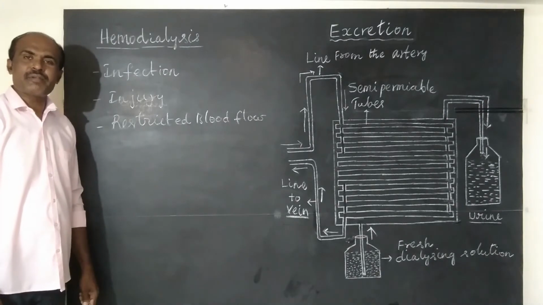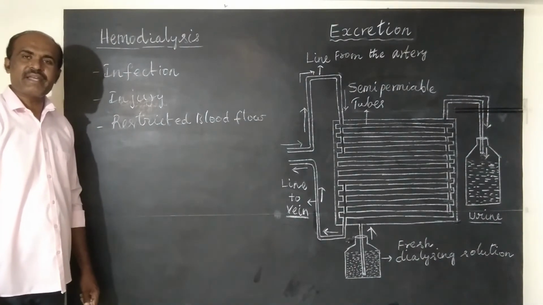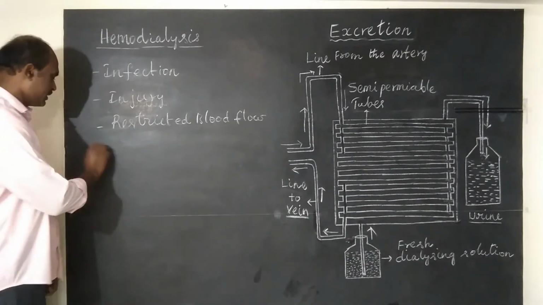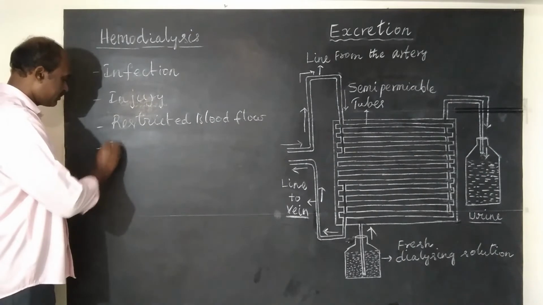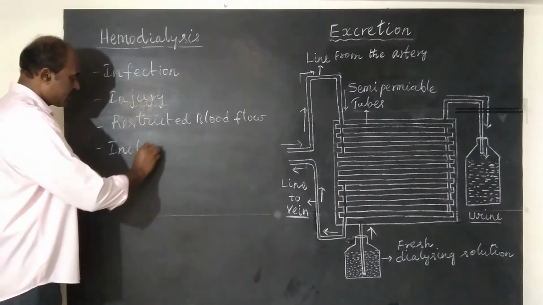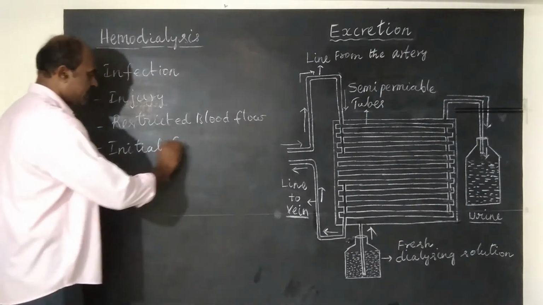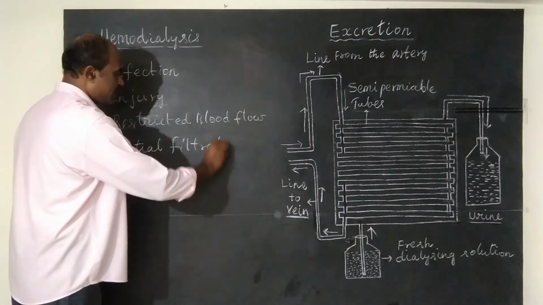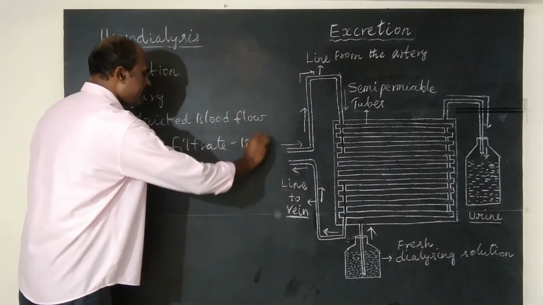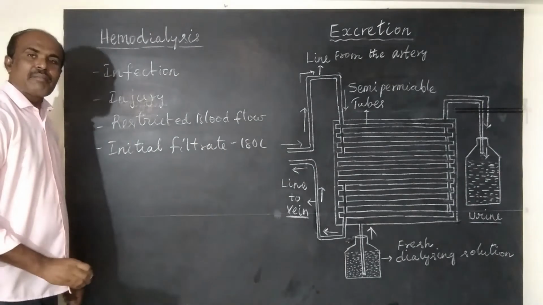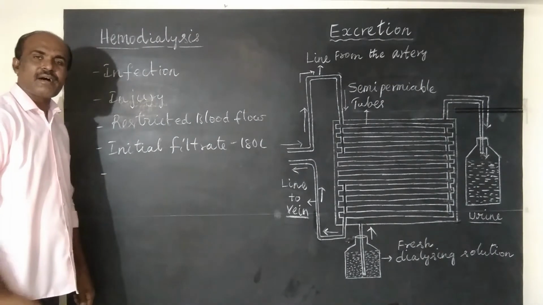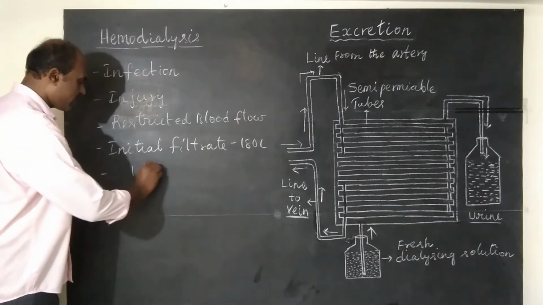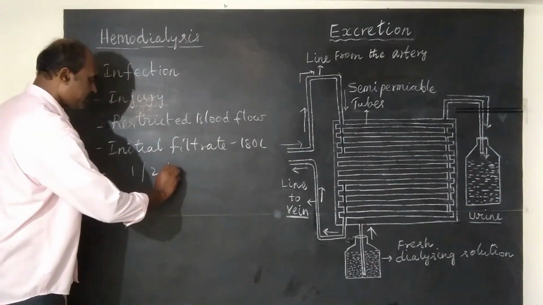In a healthy human being, the formation of initial filtrate is 180 liters per day. But the actual volume of urine excreted out is 1 or 2 liters per day.